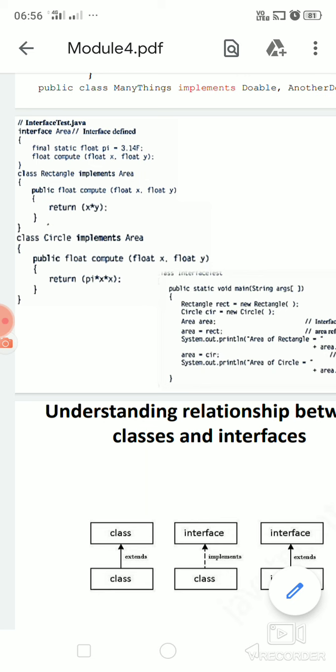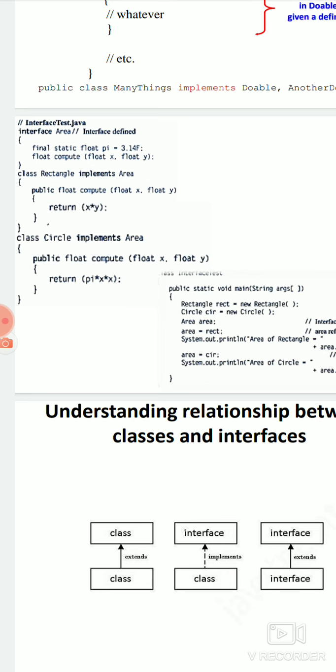Now one more thing I want to say is that normally whatever abstract methods we declare inside an interface, here we are using the abstract method float compute in interface Area. An abstract method, as already said, will not have a method definition, but it will be defined inside another class. So the class Rectangle is used to define the method, the function definition of compute.